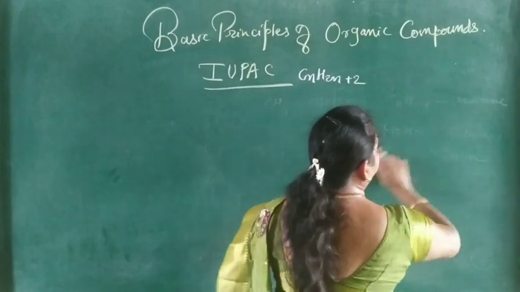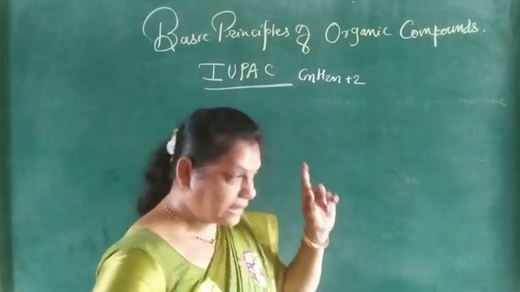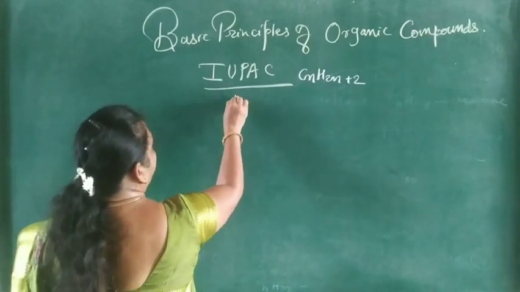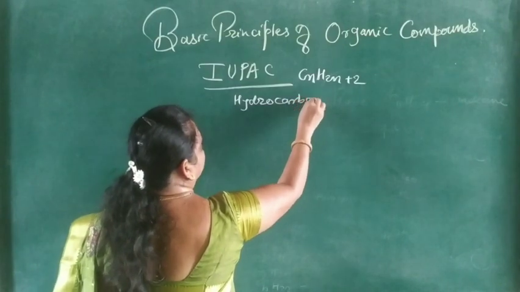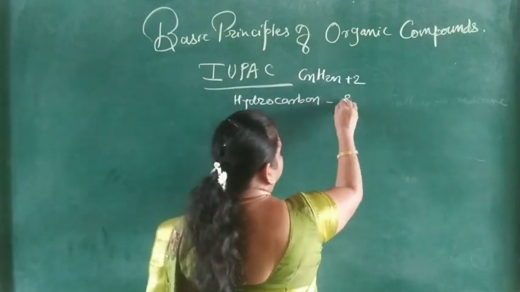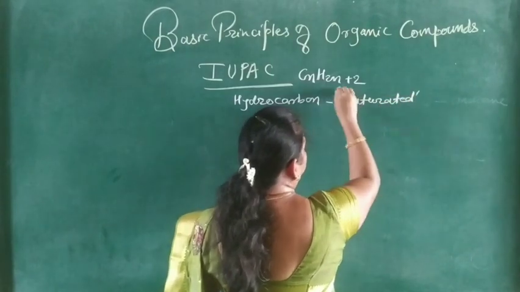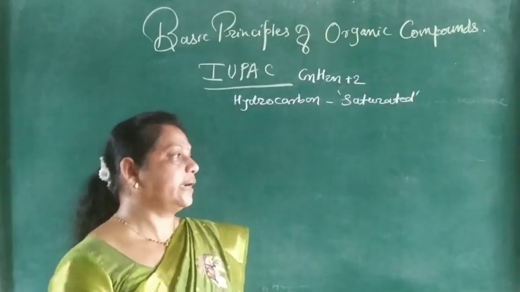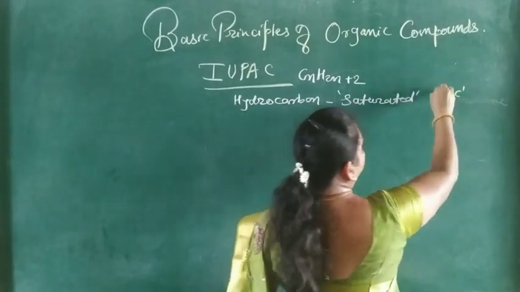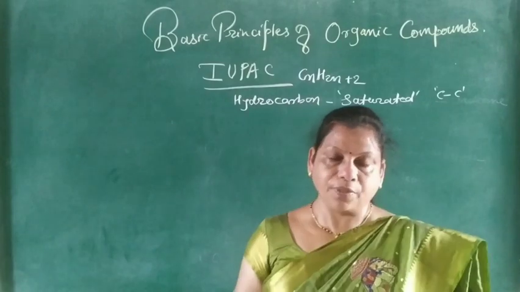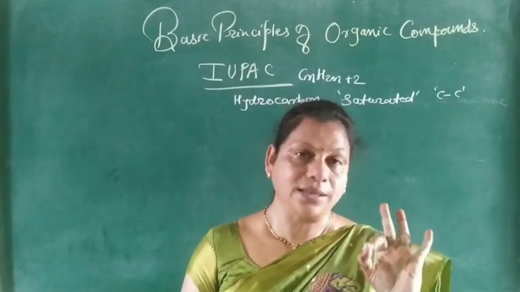First, the IUPAC rules for writing saturated hydrocarbons. We know that saturated hydrocarbons contain carbon-carbon single bonds, and those are called alkanes.